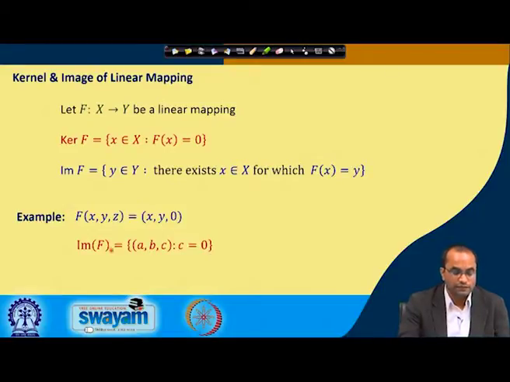So the image of this mapping is all the points (a, b, 0) for a and b real numbers. When we have all the points where the third component is 0, this is nothing but the x y plane.